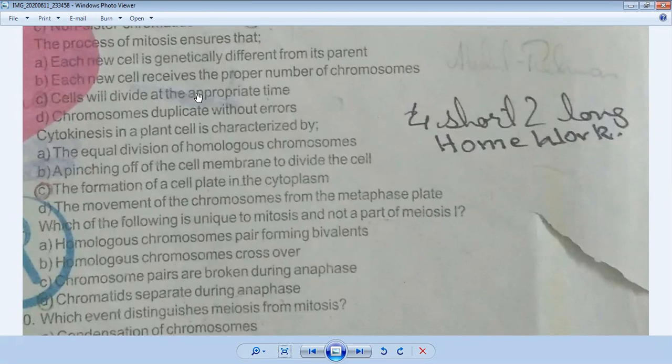Okay, come to question number 8. This is your number 8 MCQ. Cytokinesis in a plant cell is characterized by, how do we define it?